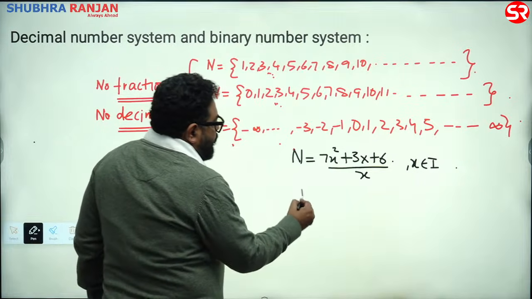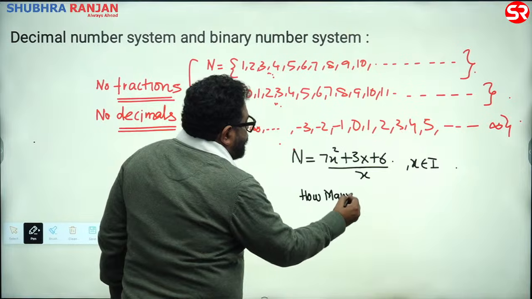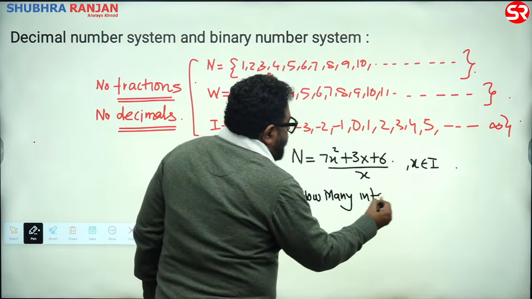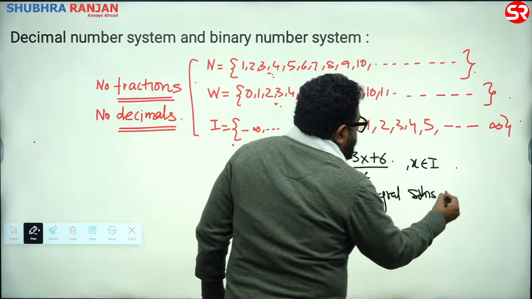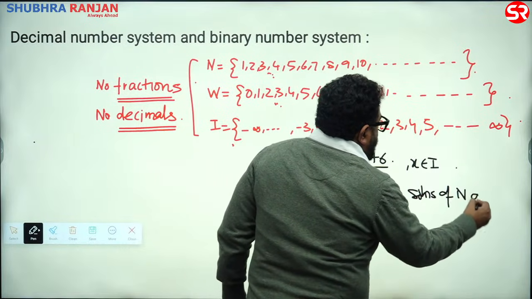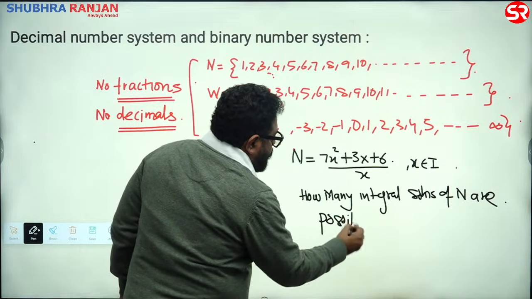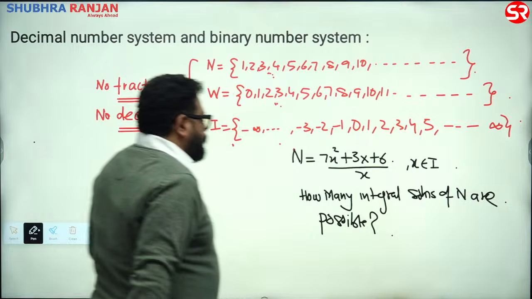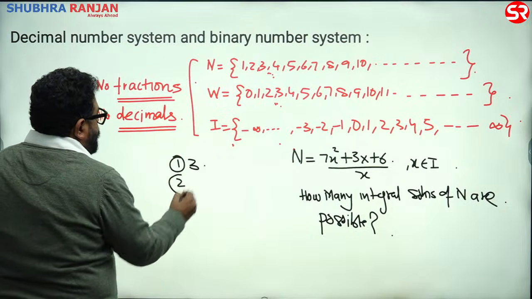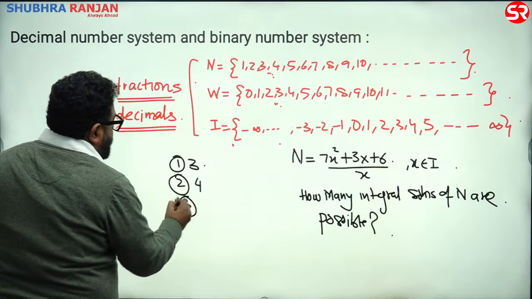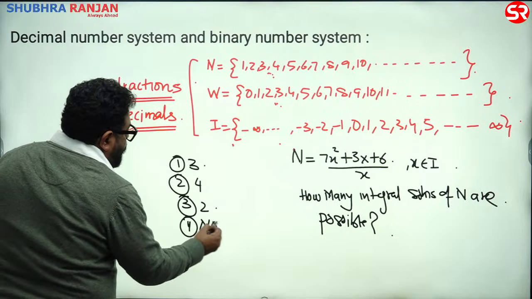How many integral solutions of n are possible? Option number 1, 3, option number 2, 4, option number 3, 2, and option number 4, none of these.